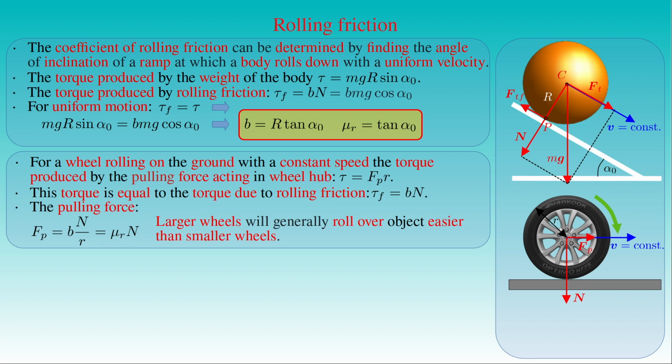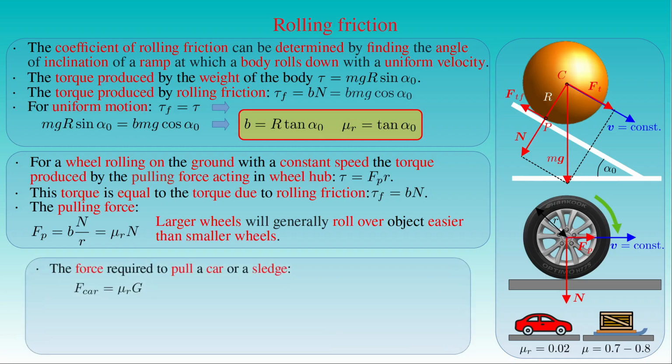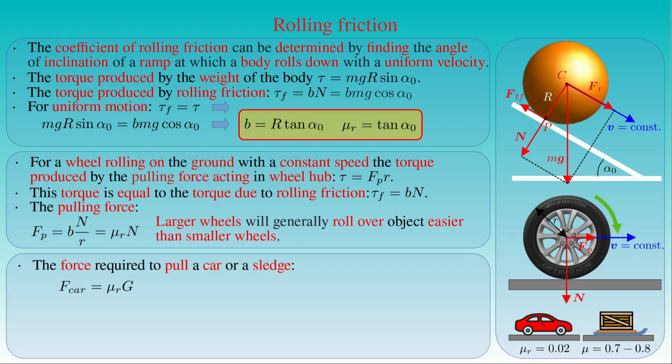By applying these results, we can compare the forces that will be required to pull a car or a sledge of the same weight across asphalt. We saw that the coefficient of rolling friction μr is equal to about 0.02 for car tires in such a case. The coefficient of sliding friction μ for a sledge on dry asphalt is generally in the range of 0.7 to 0.8. Here we have the equations for the forces required to pull a car or a sledge, stating that they are equal to the coefficient of rolling friction μr times the normal force given by the weight G of the car, and the coefficient of sliding friction μ times the normal force given by the weight G of the sledge.